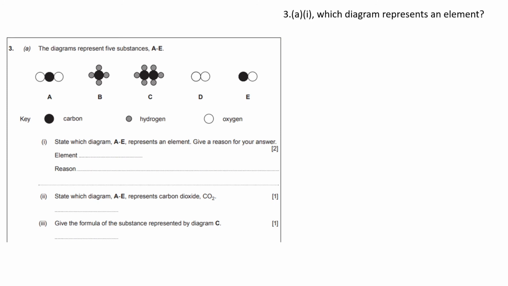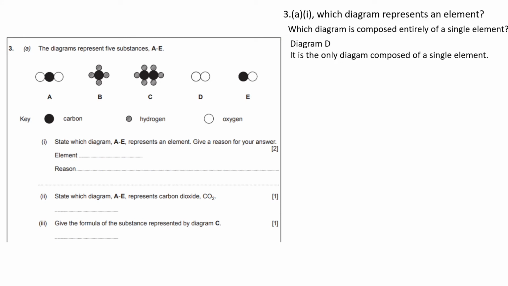Question 3a, part 1. Which diagram represents an element? Basically, this question is asking you, which diagram is composed entirely of a single element? And the answer is diagram D. It's the only diagram composed of a single element, that element being oxygen. This is a diagram of O2.